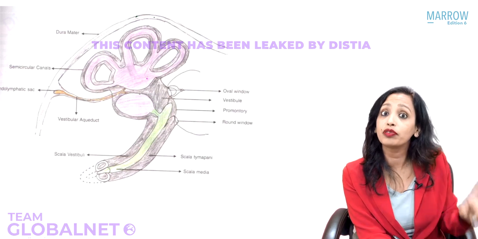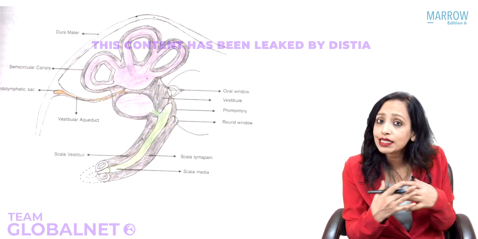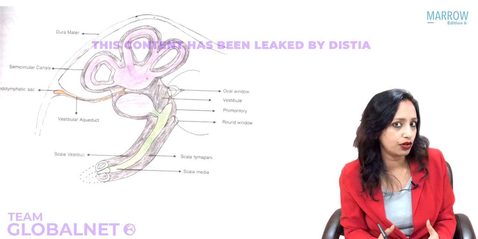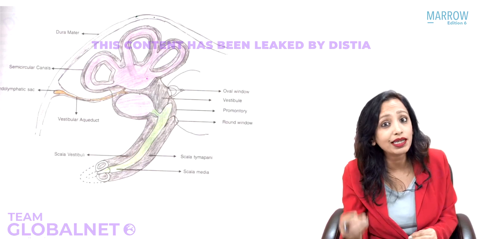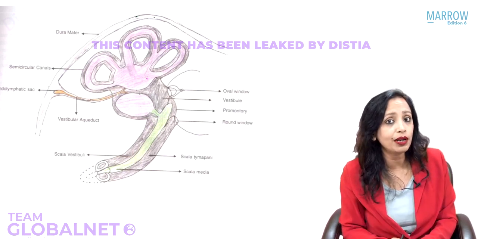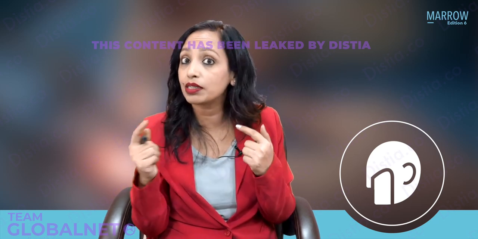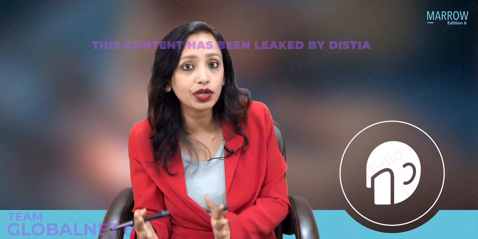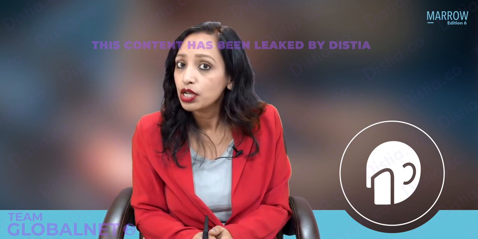It does not move so much that it can touch the utricle and saccule or excessively stimulate them. What will happen if the utricle and saccule get excessively stimulated by the movement of the footplate of stapes? Along with the movement of the footplate, the patient will also have vertigo because of stimulation of the utricle and saccule. What do you have in the utricle and saccule? Yes, we have the maculae. So the maculae will get stimulated, leading to vertigo.